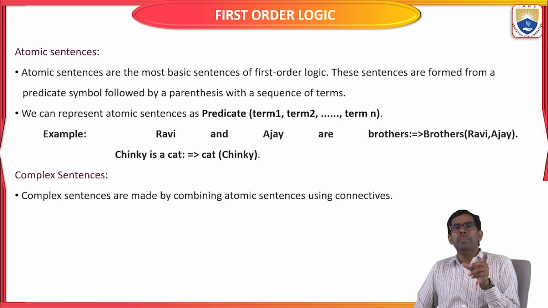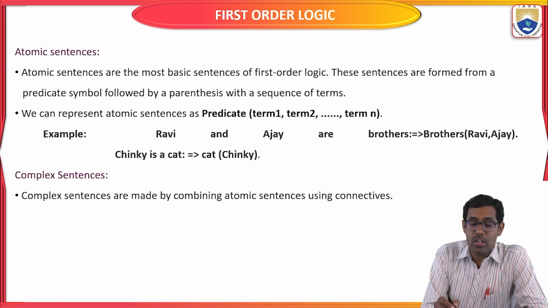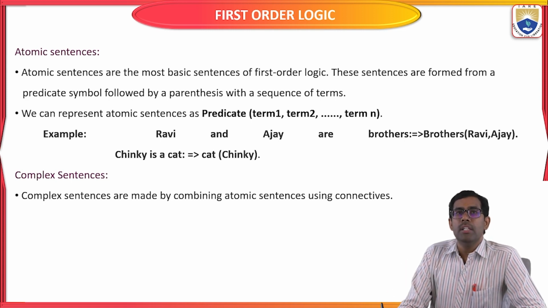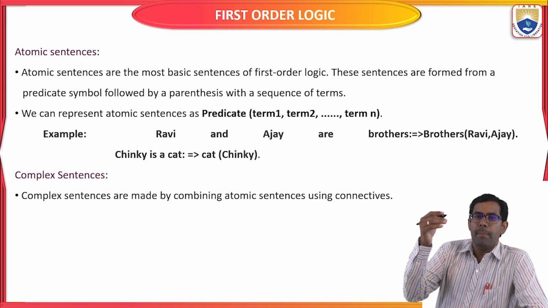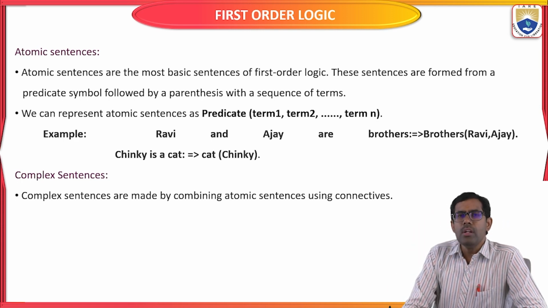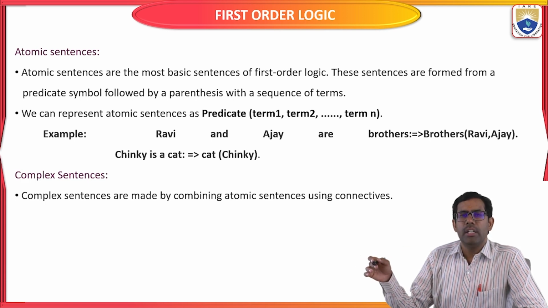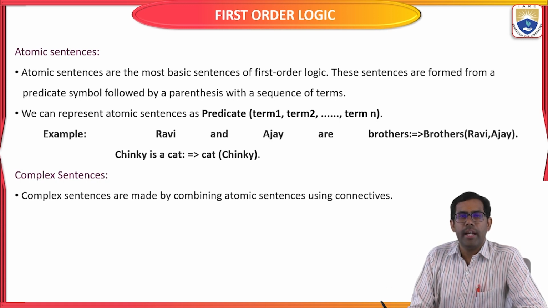Atomic sentences are simple sentences, the simple sentences that we are going to express as predicates using first order logic. Atomic sentences are the most basic sentences in first order logic, formed from a predicate symbol followed by parentheses containing a sequence of terms. I already gave the basic syntax of a predicate and a function: a predicate of some terms. From the term syntax, we can write first order logic for a given statement.